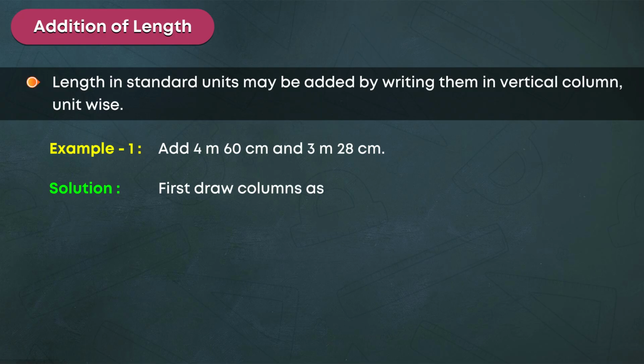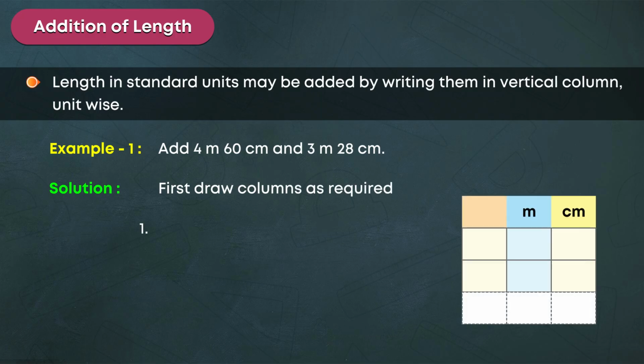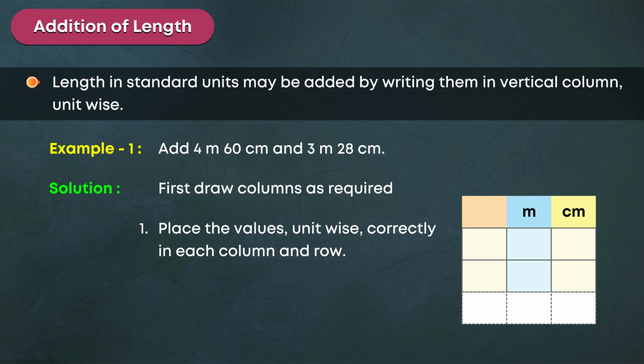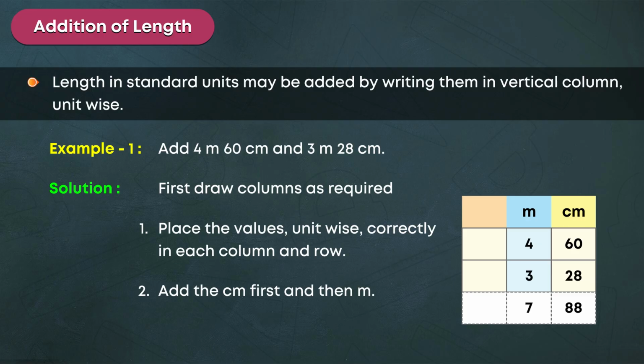First, draw columns as required. 1. Place the values unit-wise, correctly in each column and row. 2. Add the centimeters first and then meters. 4 meters, 60 centimeters, plus 3 meters, 28 centimeters, is equal to 7 meters, 88 centimeters.